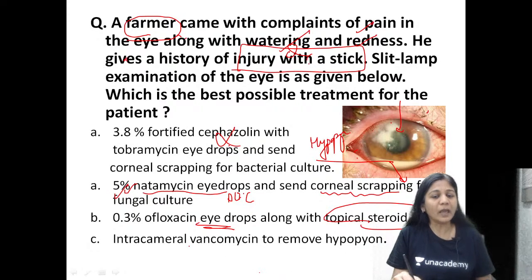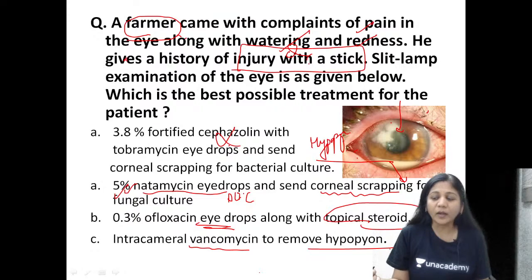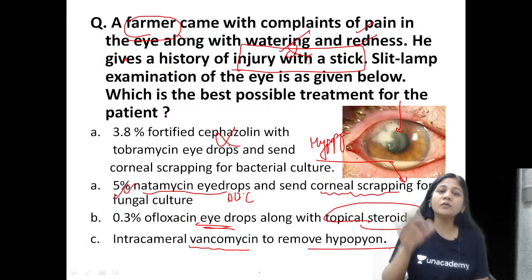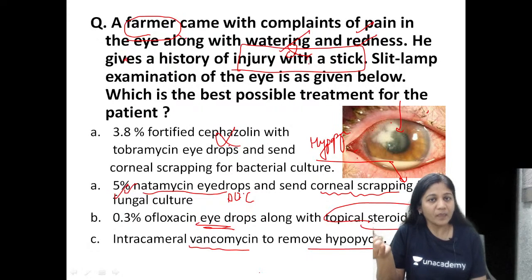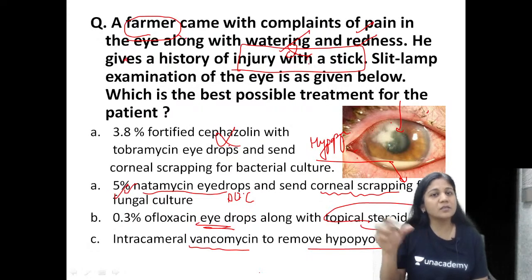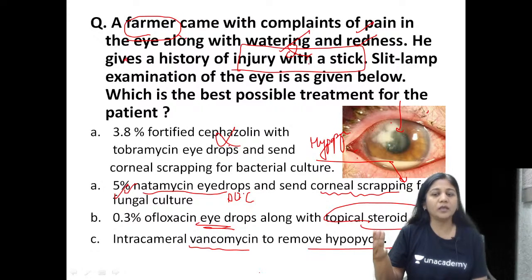Now what about intracameral vancomycin to remove the hypopyon? So friends, hypopyon is what? It's actually a pus, right? So this pus will be resolved on its own the moment you have the drug which is acting. The hypopyon will gradually resolve. This is one sign when you say that your ulcer is healing, isn't it? Your edema decreases, the corneal lesion decreases, and your hypopyon is resolving. So it is not required to remove or to aspirate the hypopyon as such.